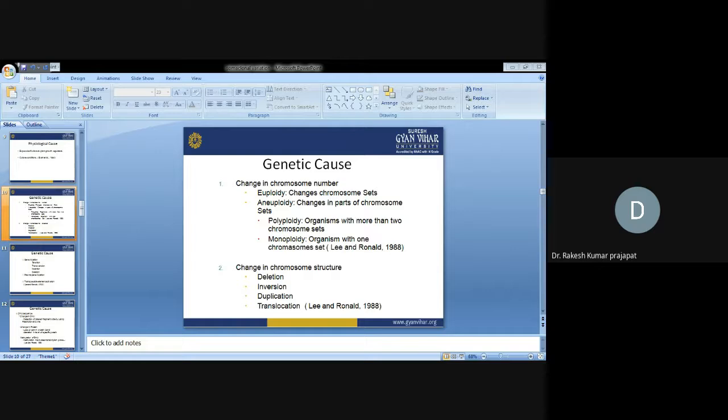That is known as inversion. Duplication: sometimes a particular nucleotide or chromosomal segment is replicated and inserted again, so it becomes duplicated. Then translocation. All these four phenomena are responsible for change in chromosome structure.